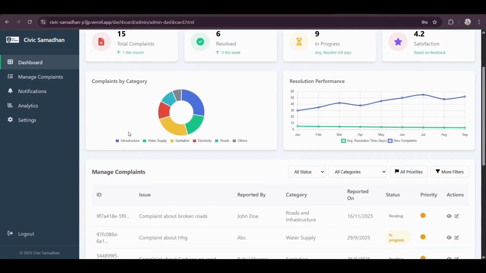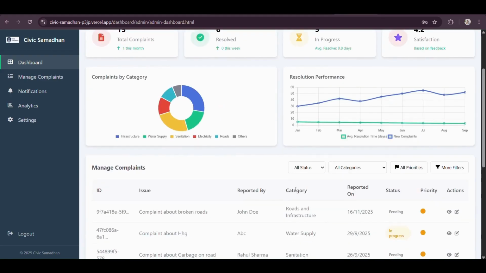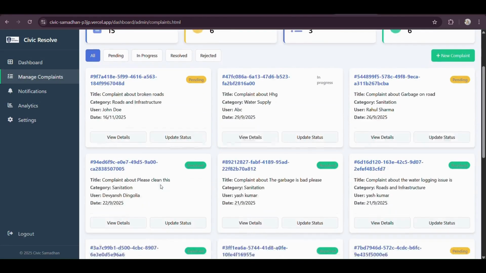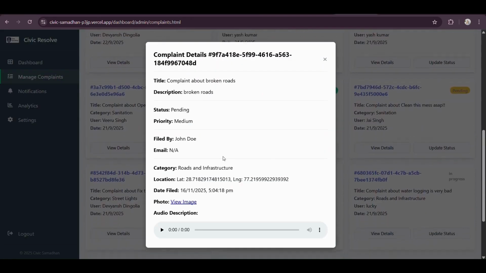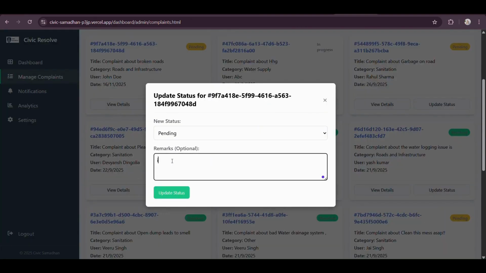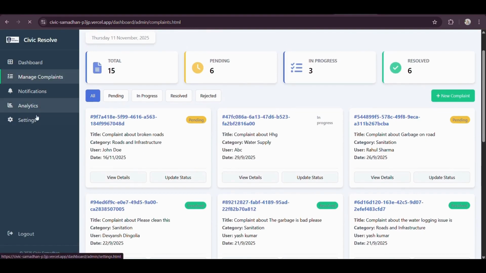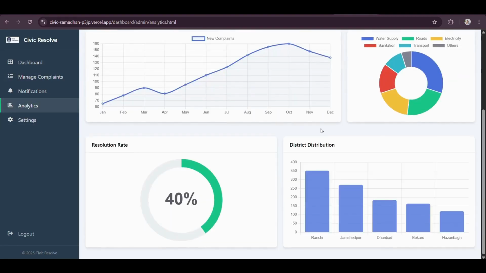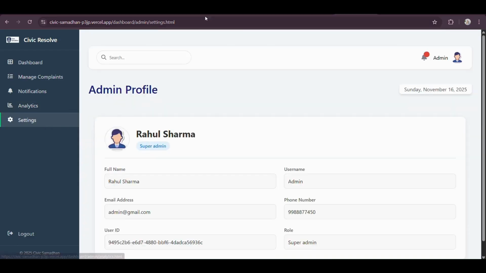Now let's take a look at what will happen if an admin sees our web portal. So this is the dashboard view of the government analytics who will resolve the problems. You can see the manage complaint options. Here they can see all the complaints registered from their locality. They will manage all the complaints by seeing all the descriptions, images and audio descriptions filled by the user. After resolving, they will update the status and send it to the user's notification. You can see the whole analytics view, how they can solve problems and what their records are.